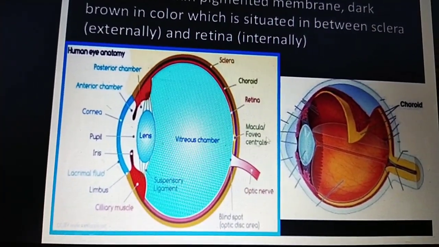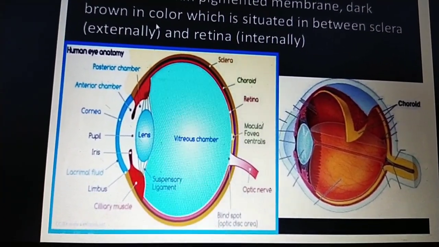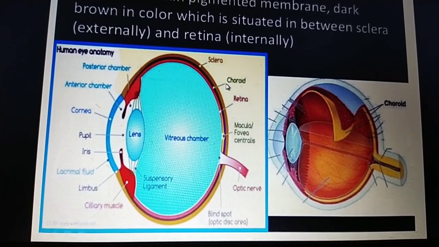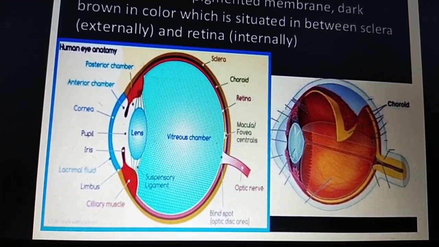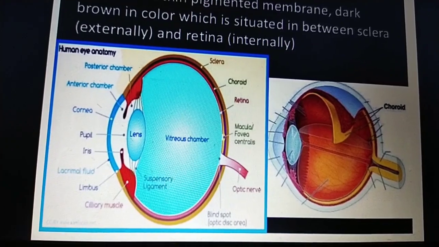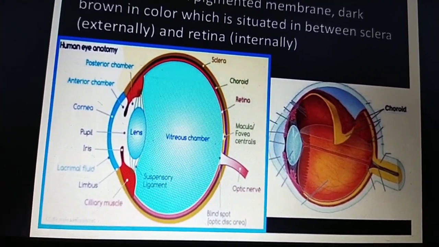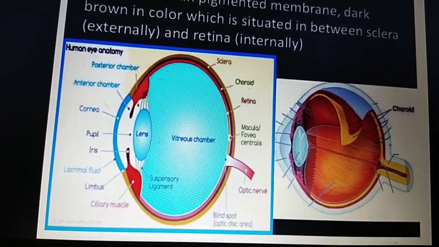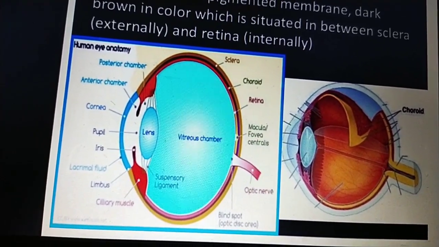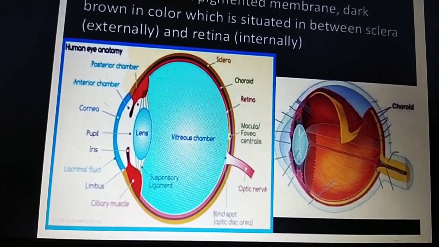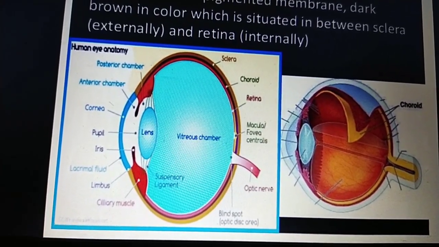It is the choroid. This is also the middle layer of the eye, present in between the sclera and retina. It is a vascularized layer of the eye. The choroid is a thin pigmented membrane, dark brown in color, situated in between the sclera and retina.